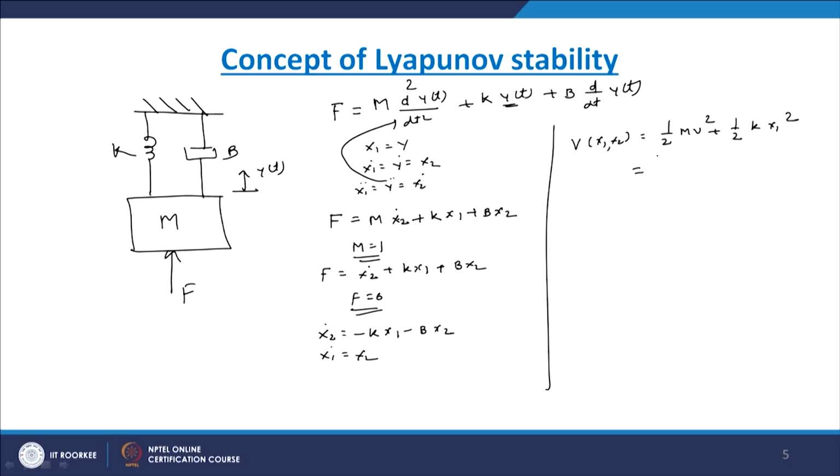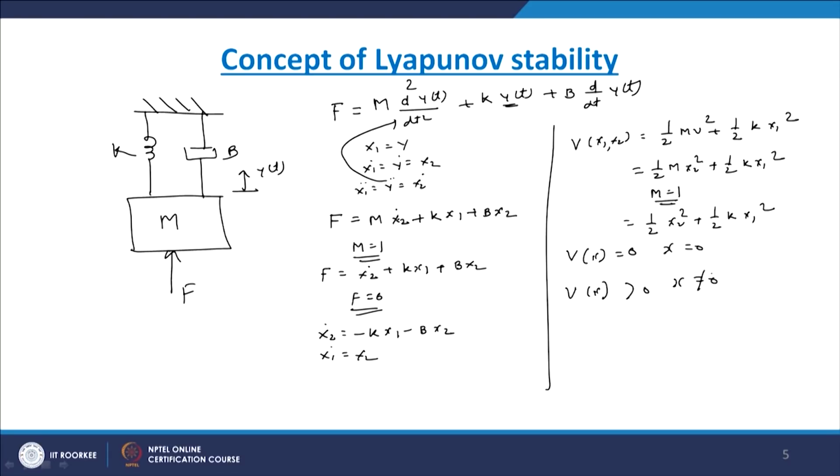Now this equation can be written as 1 by 2 m x2 square plus 1 by 2 k x1 square. Here we are assuming m equals 1, so the above equation can be written as 1 by 2 x2 square plus 1 by 2 k x1 square. Now here V of x equal to 0 for x equals 0, and this V of x is greater than 0 when x is not equal to 0.